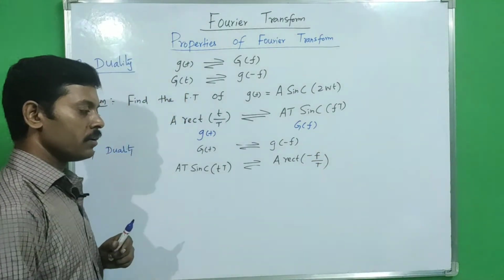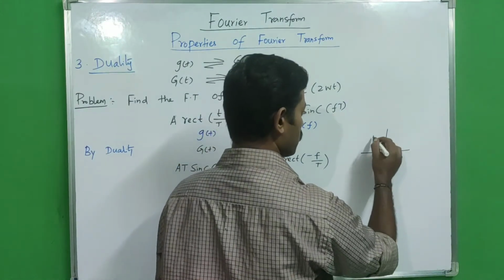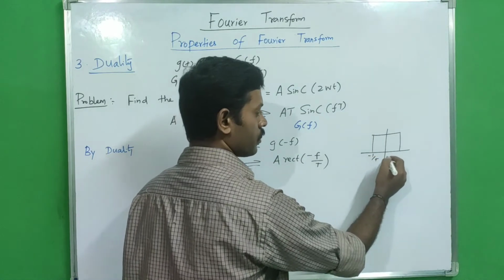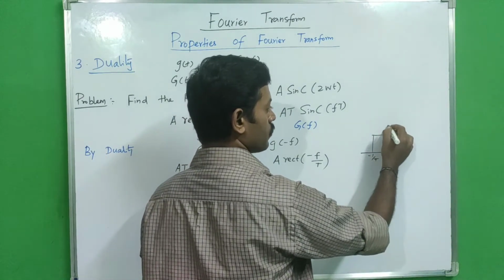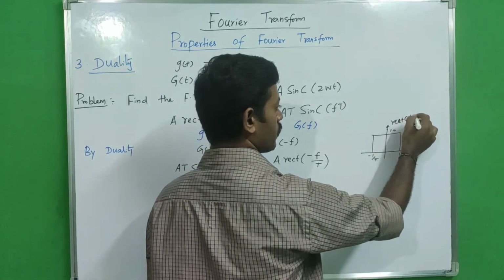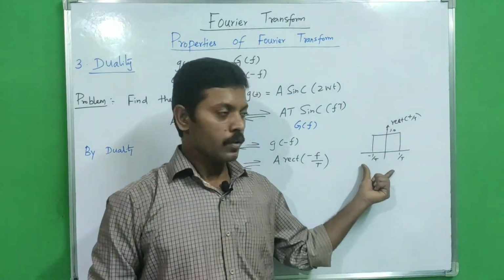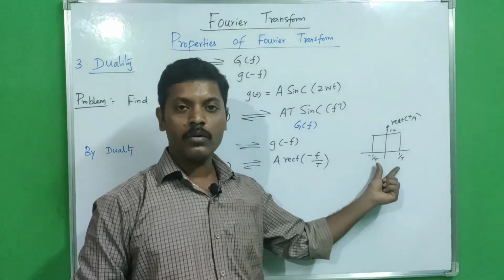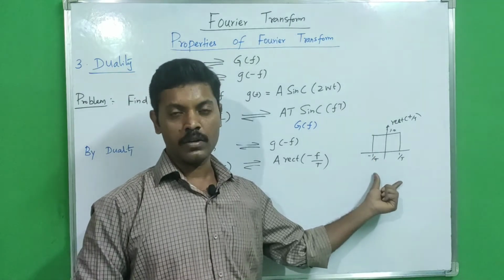Since the rectangle pulse is an even function, this is our rectangle pulse, from minus 1 by T to plus 1 by T, with height 1. You just observe that the rectangle signal is symmetric about the vertical axis, the y axis. That's why the rectangle pulse is an even function.